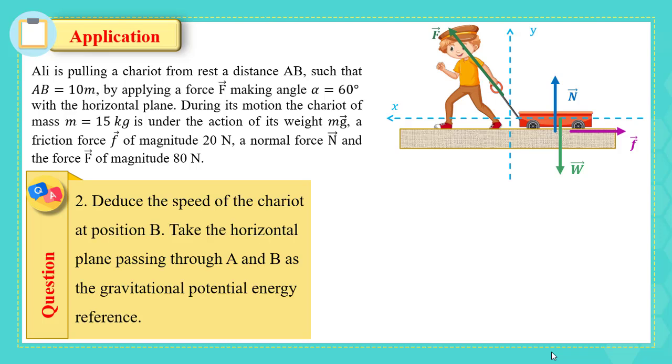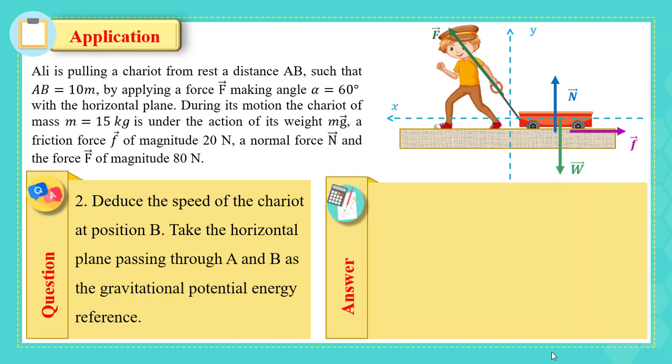Deduce the speed of the chariot at position B, taking the horizontal plane passing through A and B as the gravitational potential energy reference. The question is deduce. Then we should use a relation that relates energy with the sum of the work done by non-conservative forces, which is delta mechanical energy equals the sum of the work done by non-conservative forces.